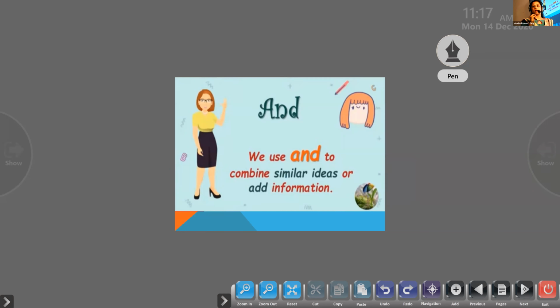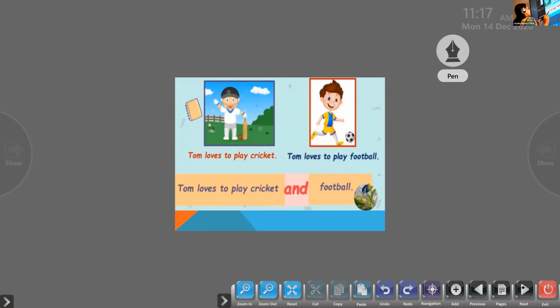And is a conjunction which is used to show similar ideas or to add information. When the ideas are same or similar, or when we add information, we use the conjunction and to join the sentences. Is that clear to all of you?